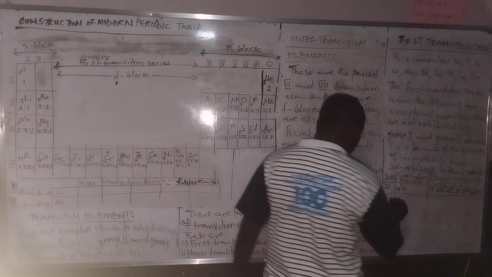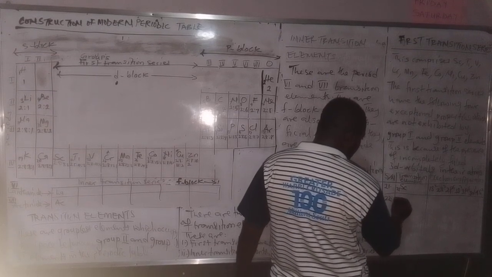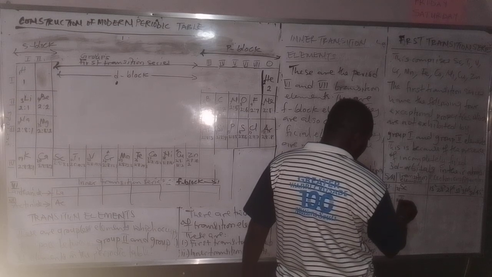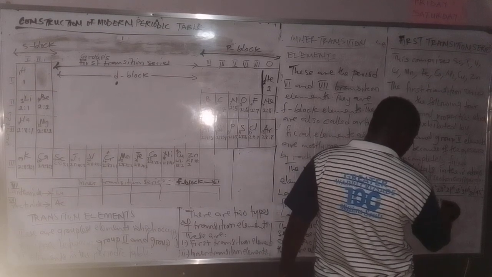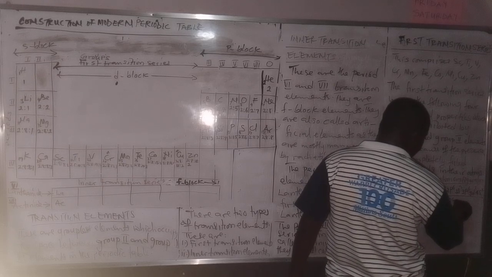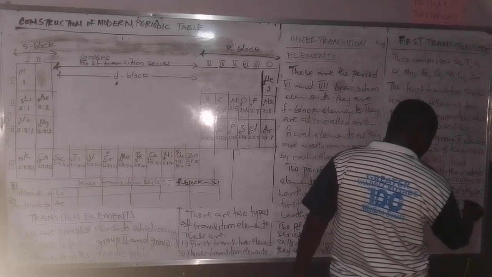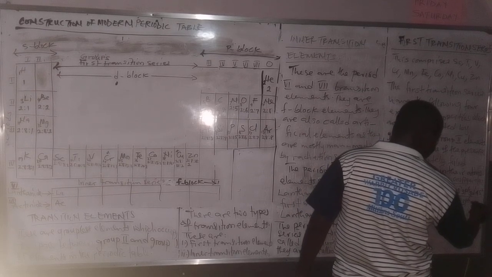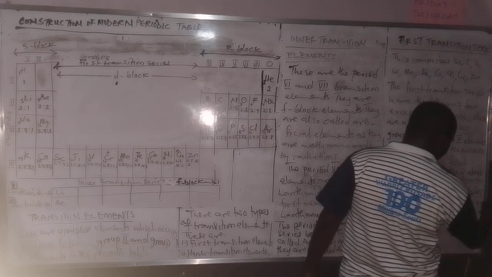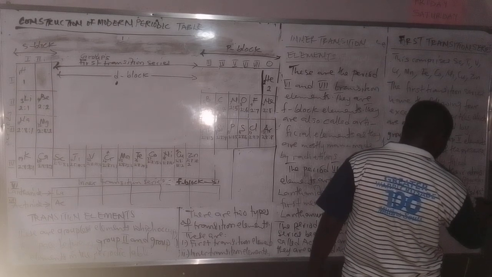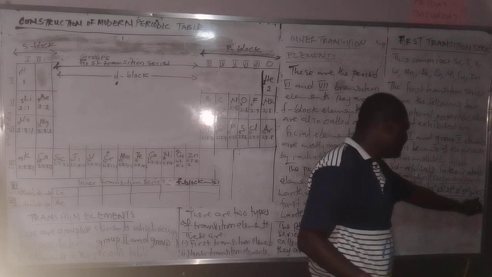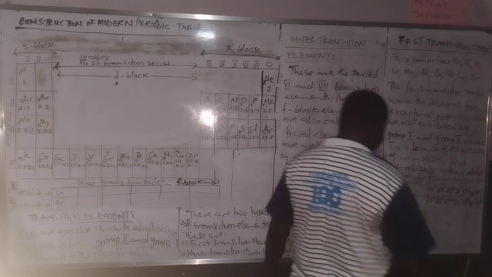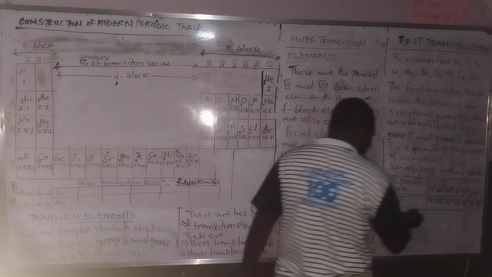So number 22, that's titanium. Titanium 22. That you have 1s2, 2s2, 2p6, 3s2, 3p6, 3d2, 4s2. Then this one ends in 2. So 3d is supposed to take 10, but it's 2 that is there. So that 3d is incompletely filled.